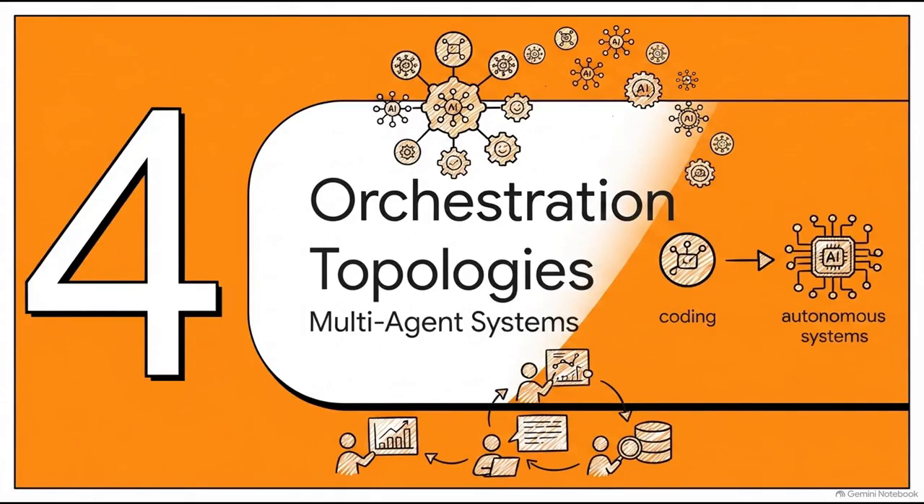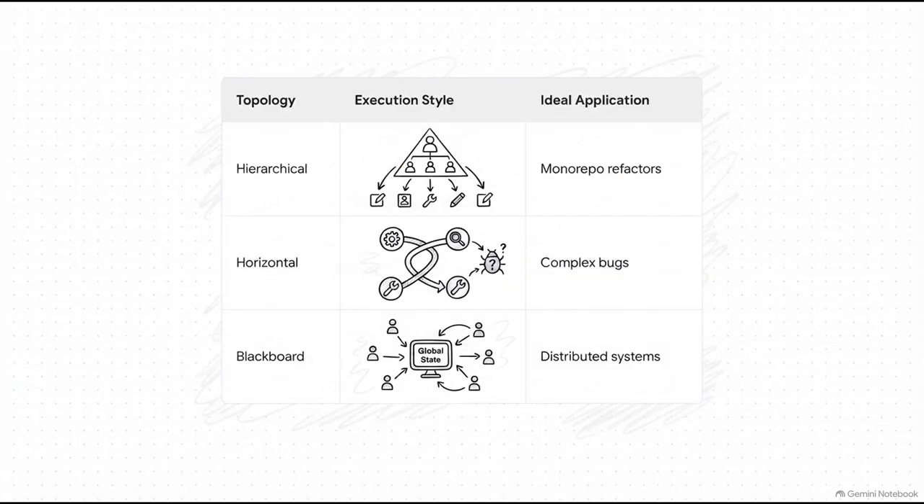Section 4, multi-agent orchestration topologies. Because once you've got a reliable agent, it's time to scale up. You essentially become an architect of a digital organizational chart, and you have choices. You might use a hierarchical topology, where a central leader delegates isolated tasks, perfect for enterprise feature development. Or maybe a horizontal topology, where specialized peer agents discuss a complex bug in a shared thread. You even have blackboard systems, where asynchronous agents continuously monitor and update a shared global state.